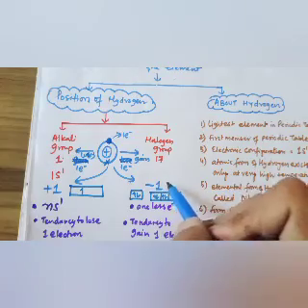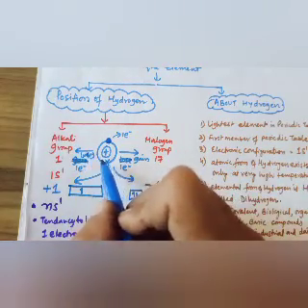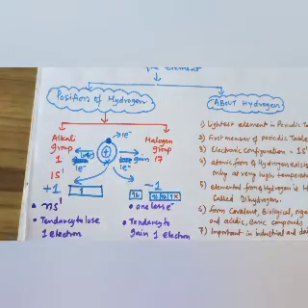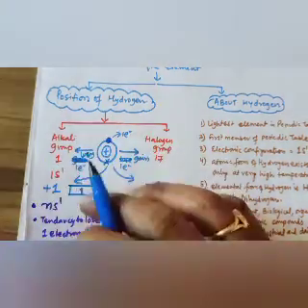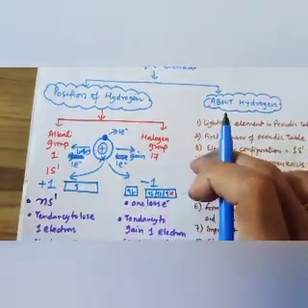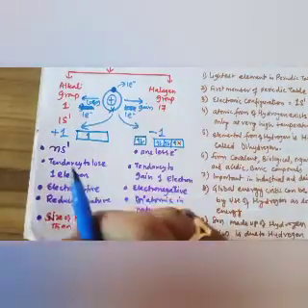It is similar to the halogen group because the halogen group also has -1 valency. After losing one electron, it will become +1, and +1 is the valency of the alkali group also. So there is controversy whether hydrogen is an alkali group member or a halogen group member. Why these are similar and different from alkali and halogen, that we need to see.